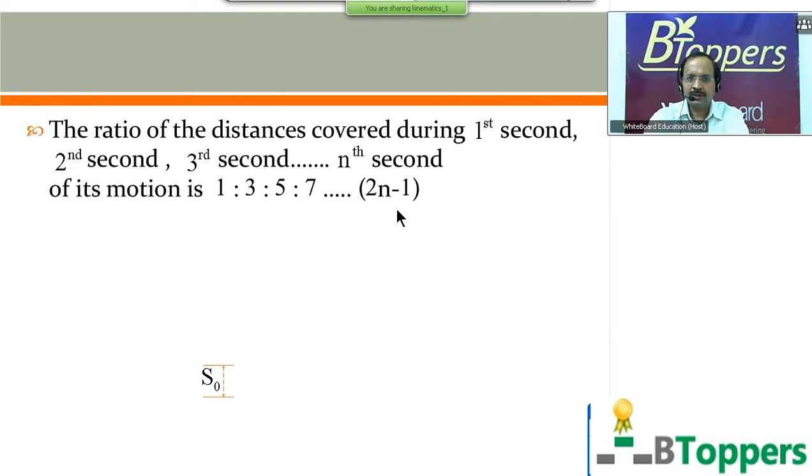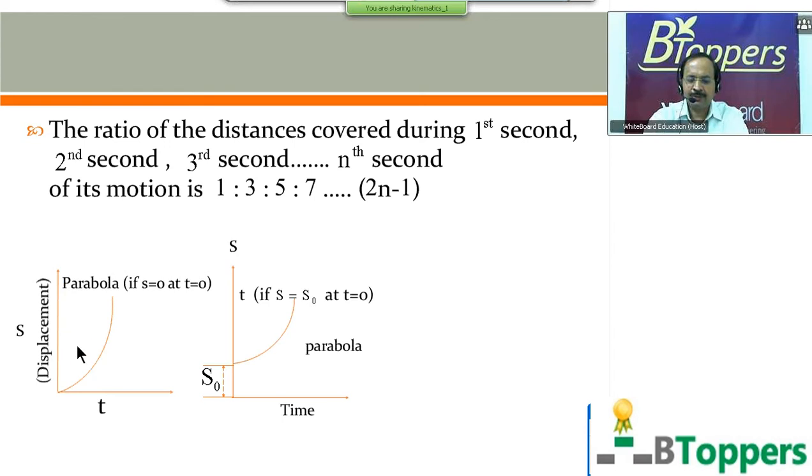Of course, this result is applicable when the particle starts from rest and moves with constant acceleration. So if the particle starts from rest and moves with constant acceleration, then s is proportional to t square. We write s equal to half a t square, or s is proportional to t square. So if we draw a graph with the displacement along the y-axis and time interval along the x-axis, s proportional to t square means y proportional to x square, which represents the equation of a parabola. So you get a parabola passing through origin, if you take s equal to 0 and t equal to 0.